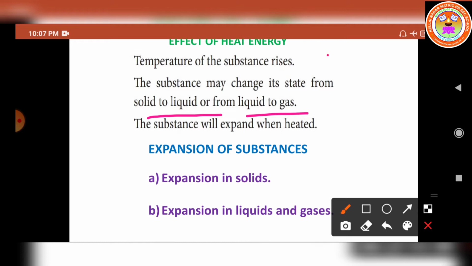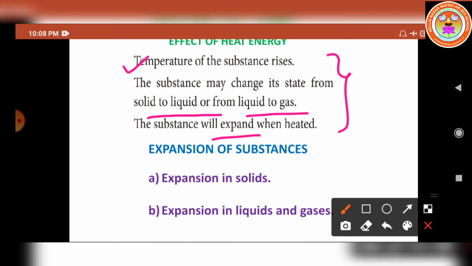So what changes are observed? The temperature of the substance rises. The substance may change its state from solid to liquid or from liquid to gas. The substance will expand when heated. The rise in temperature is in proportion to the amount of heat energy supplied. It also depends on the nature and mass of the substance.